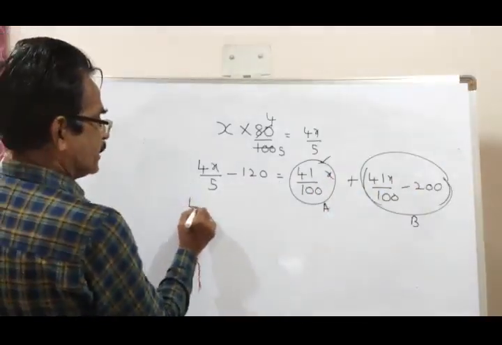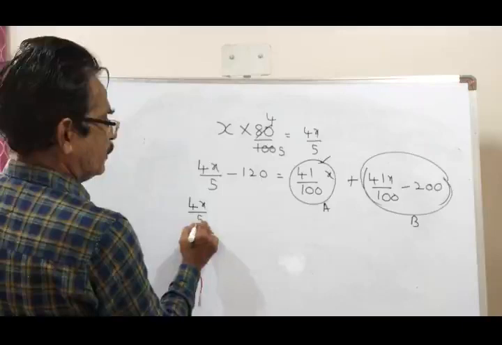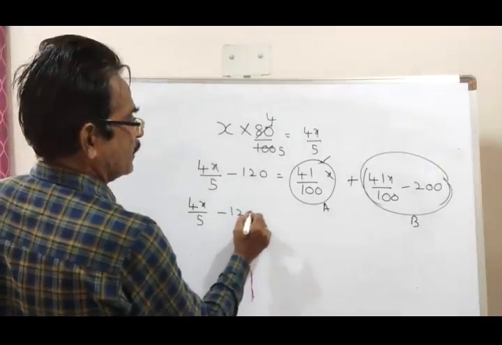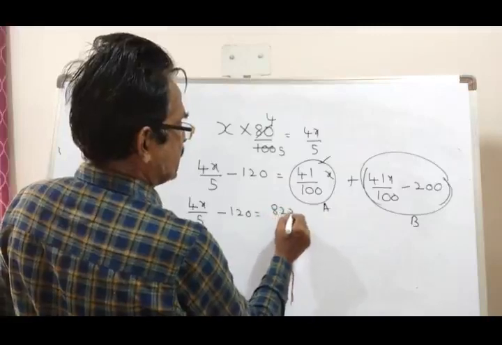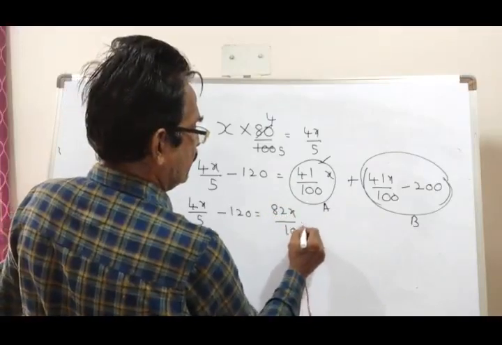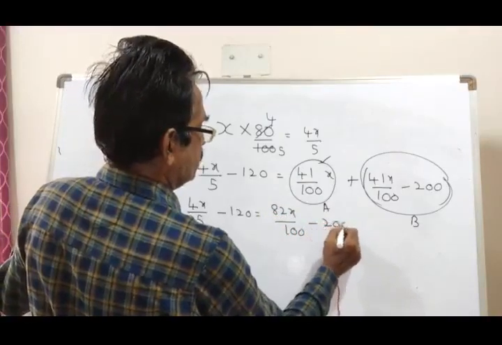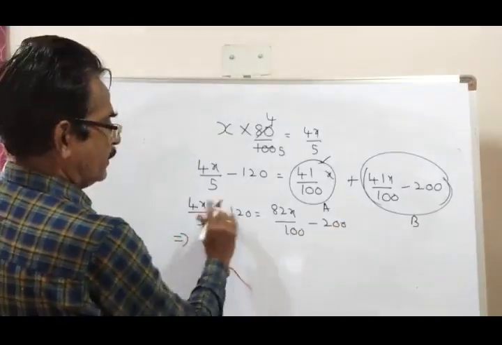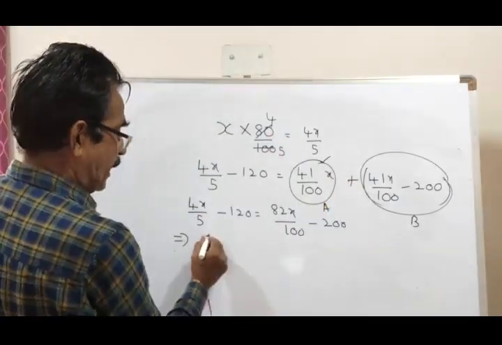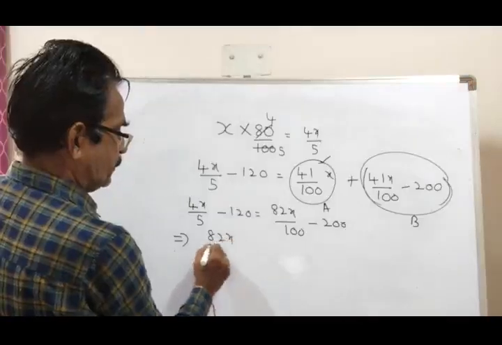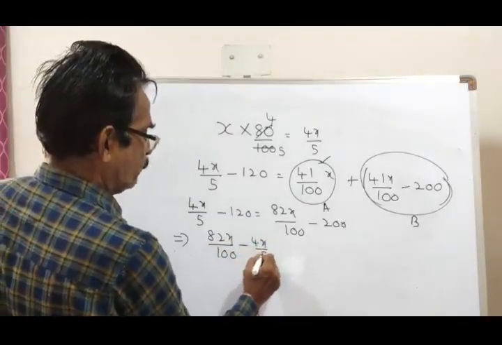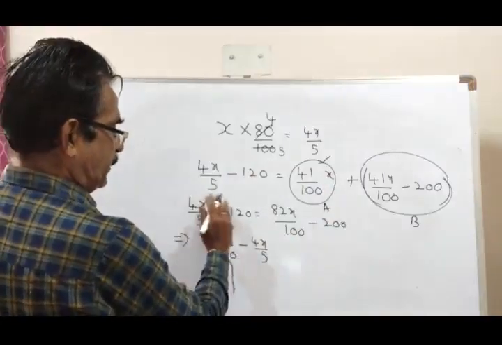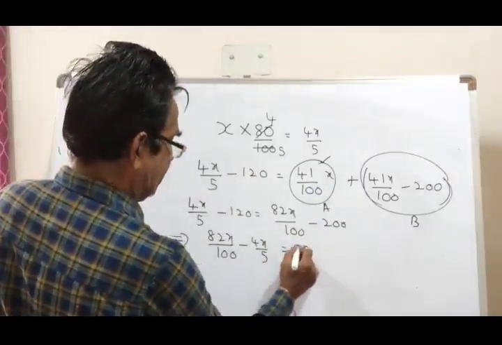Now 4x by 5 minus 120 is equal to 41x plus 41x, 82x by 100 minus 200. Let us take this one to RHS. 82x by 100 minus 4x by 5 is equal to 200 minus 120, 80.